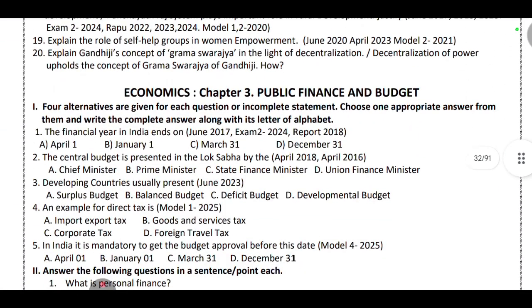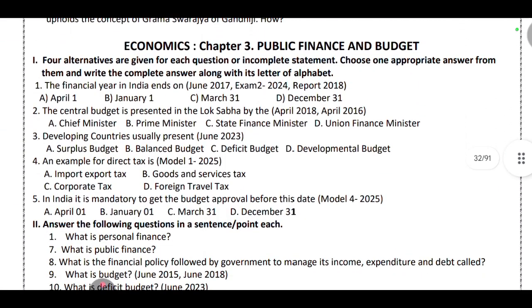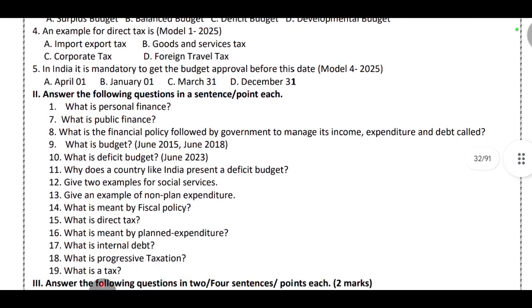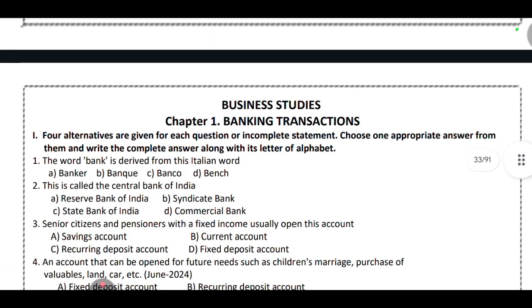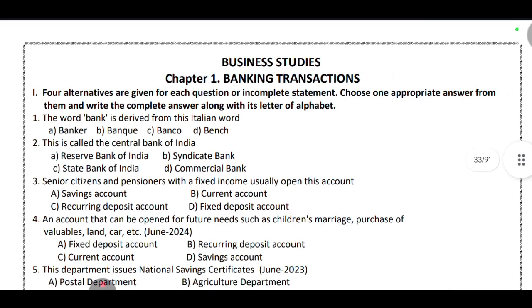So this is chapter 3, public finance and budget. So this is MCQ, 1 mark questions, again 2 marks questions, 3 and 4 marks questions, and this is from the section now, business studies. The first chapter is banking transactions. Also you will get important questions with answers for all the subjects, and at the end of this video we will be getting all the answers for all the above questions.